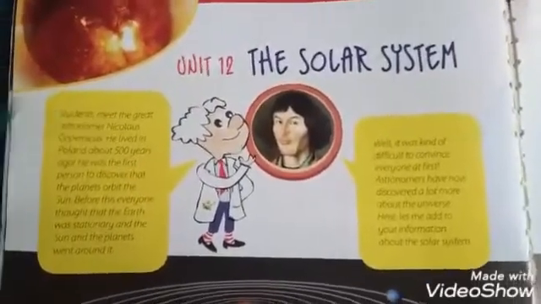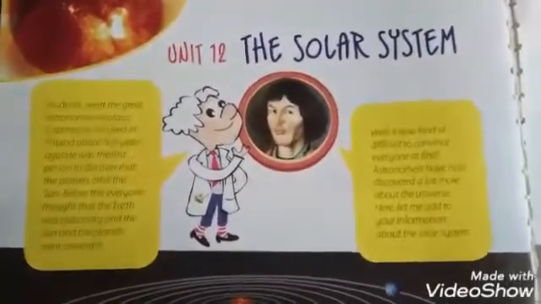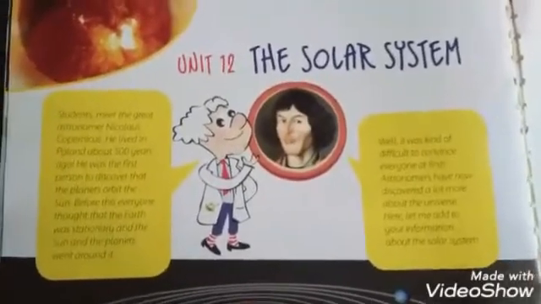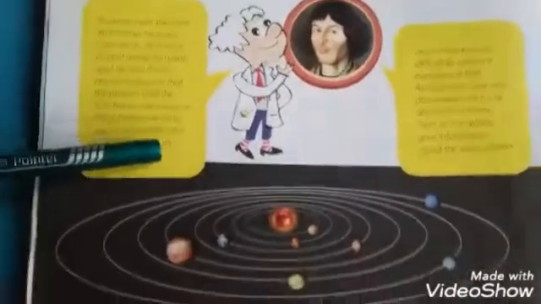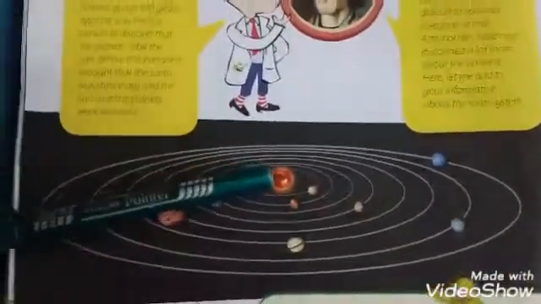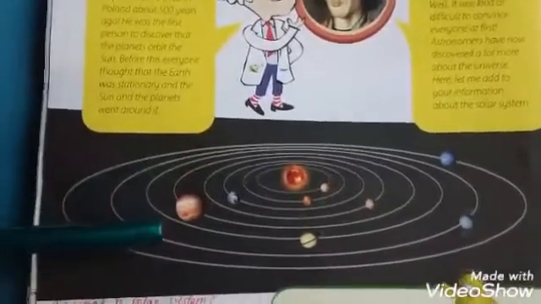Today we are going to start our last chapter, the last unit of this book. So the unit is solar system. Students, solar system is all about the planets, moons and the other bodies that depend upon the sun for their movement. You can see here the diagram of solar system. This is the sun and all the planets that revolve around it.